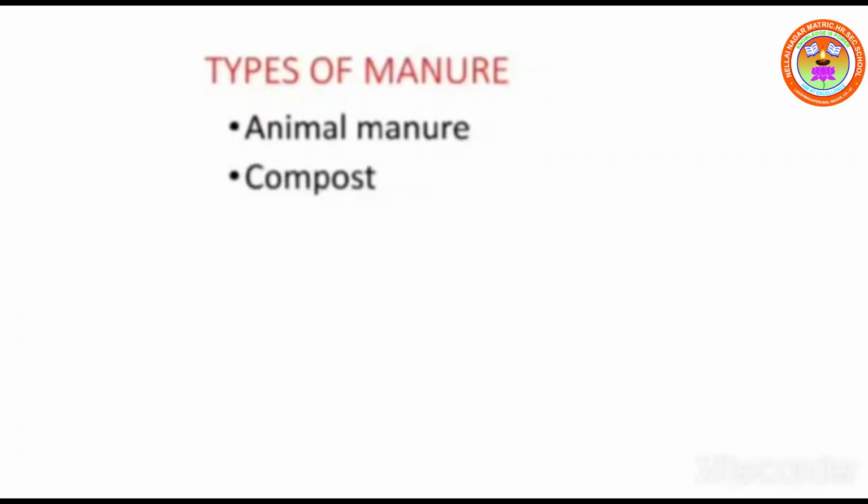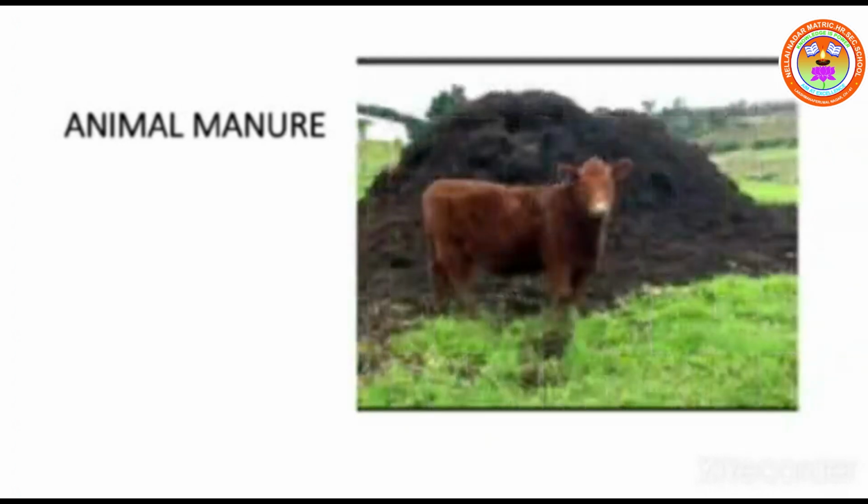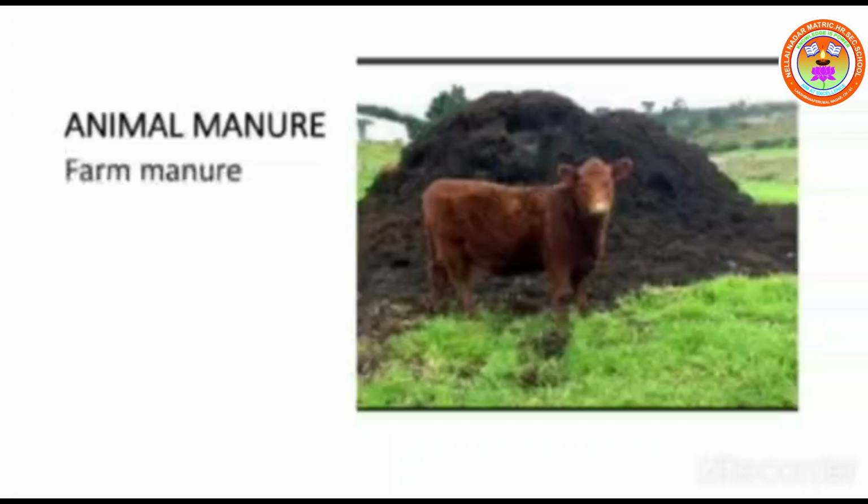Different types of manure: animal manure, compost, green manure. Animal manure consists of feces and urine from livestock like cattle, horses, pigs, sheep, chicken, turkeys, rabbit, etc. Manures from different animals have different qualities and different applications.